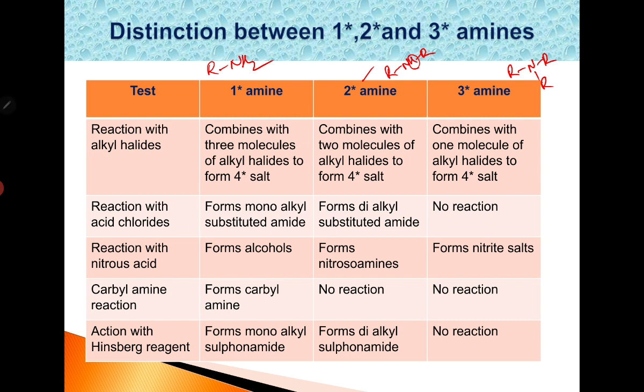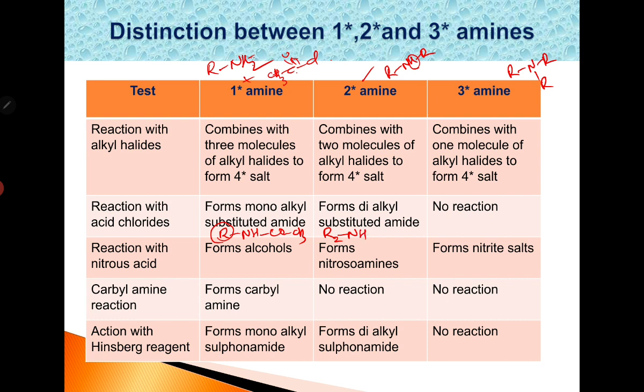RNH2, if it reacts with an acid chloride, suppose CH3COCl, one hydrogen is removed as HCl, and the C double bond O attacks the nitrogen atom. So here we get RNHCOCH3, a monoalkyl substituted amide. In the case of secondary amines, R2NH,